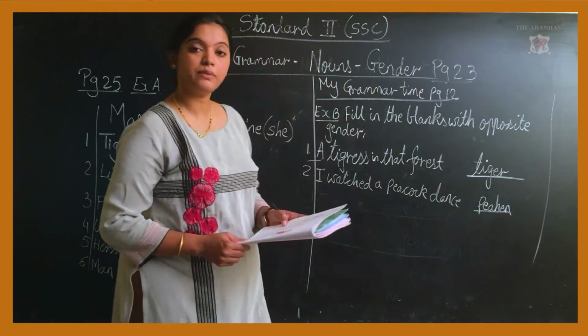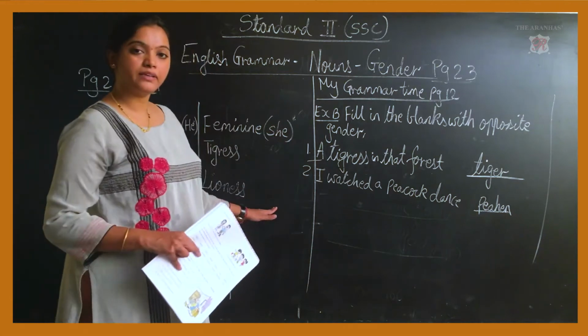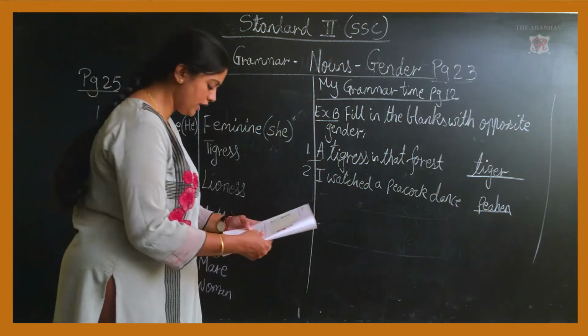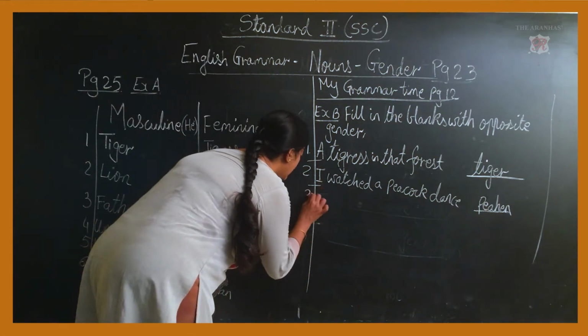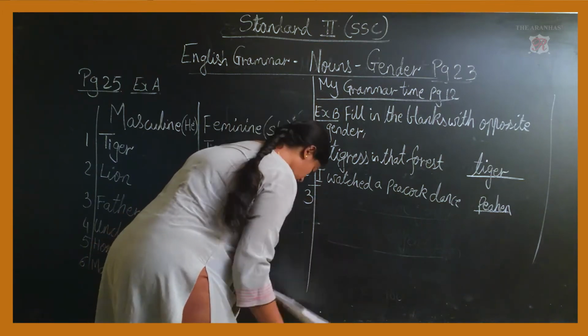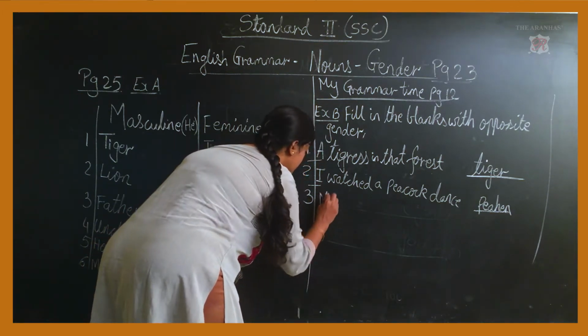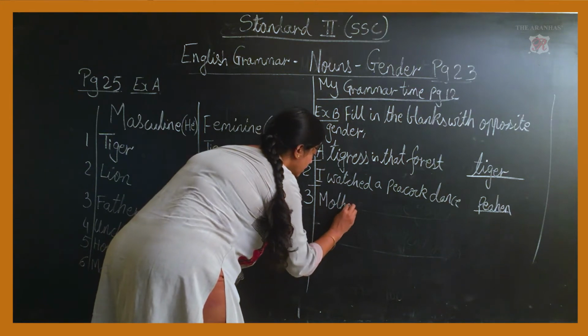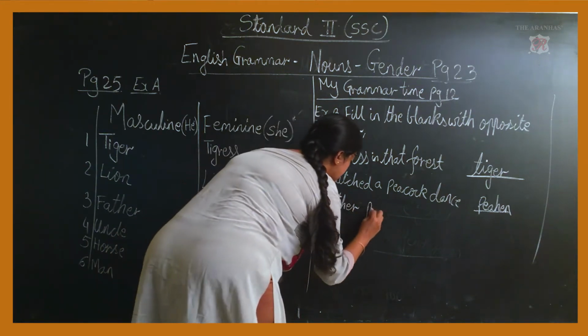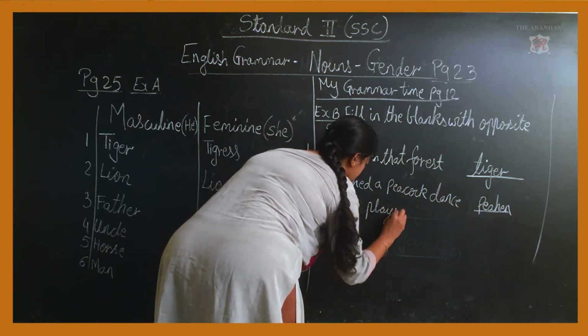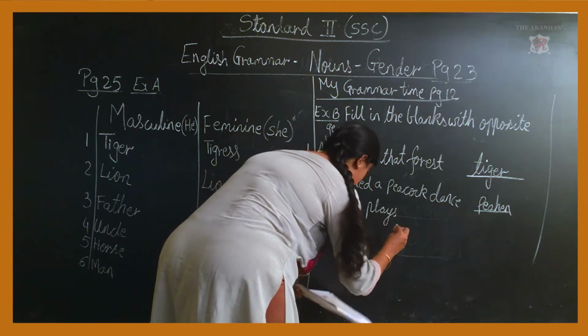Next one. Mother plays the guitar. Now over here, mother belongs to the feminine category. That is the she category. So you have to write the male one, that is masculine gender. Mother plays the guitar.